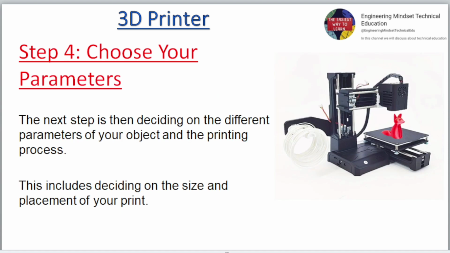Step 4. Choose your parameters. The next step is then deciding on the different parameters of your object and the printing process. This includes deciding on the size and placement of your print.